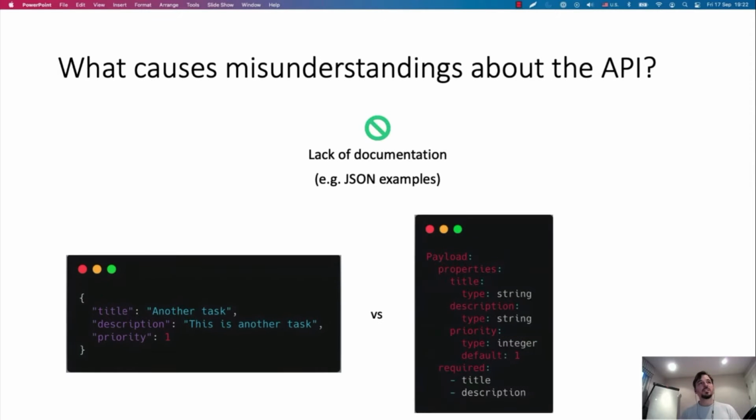Now, what causes these misunderstandings usually is the lack of proper API documentation. So typically, in many situations, what I see is teams are working with JSON examples. So these are just a collection of examples of what the API is supposed to be returning. The problem with JSON examples is they're just that, examples. They are not really descriptions of what the API is supposed to be doing. Compare the example here between a JSON example and an actual description of what the payload for this schema looks like. The description is a lot more informative. It tells you the exact type of every property, and it tells you what the required fields are.